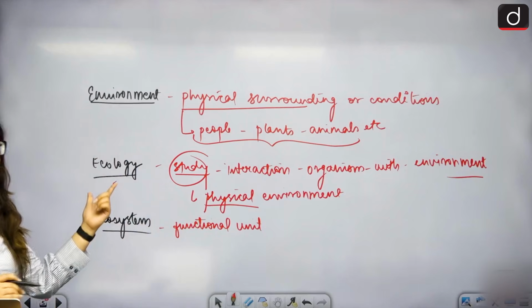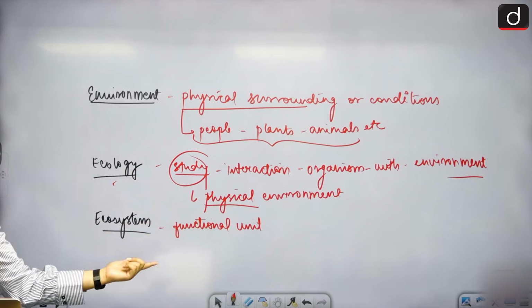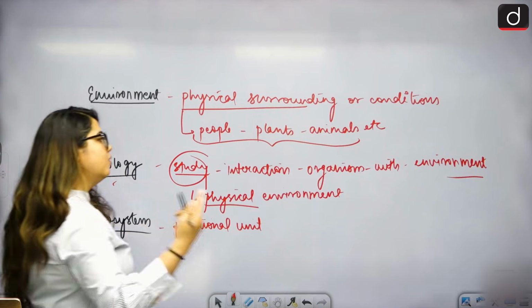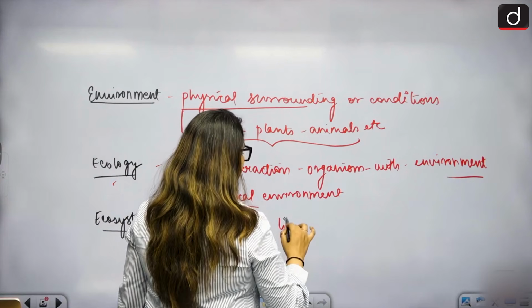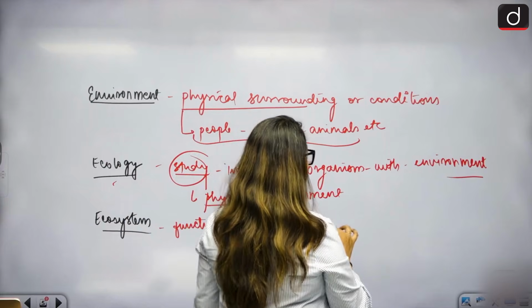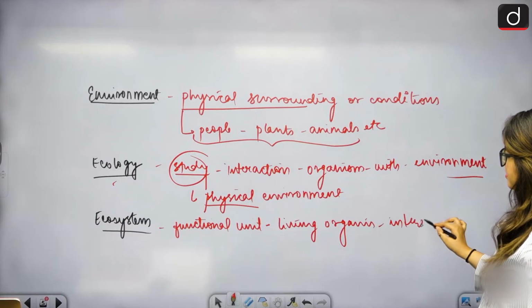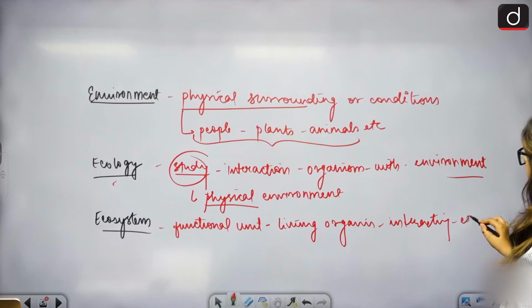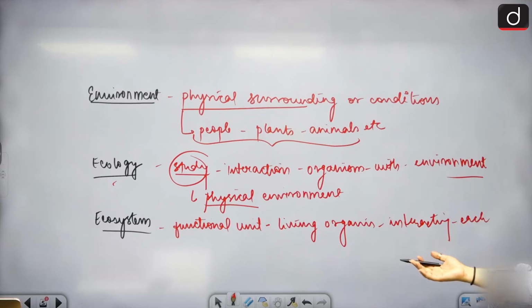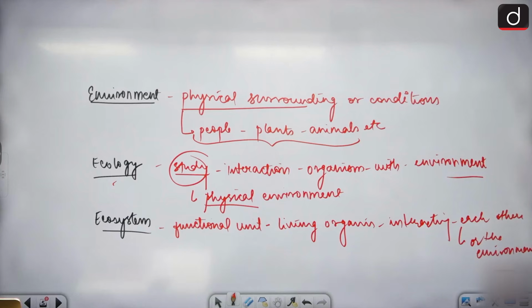So basically this is a functional unit where living organisms interact with each other or with non-living entities as well, or the environment in general. Just take a look at these three terms and tell me, is this clear?